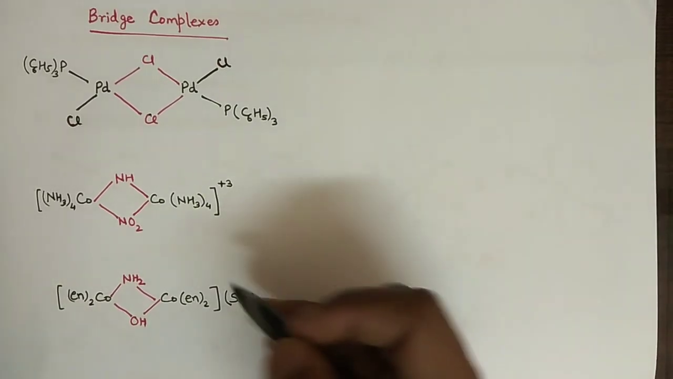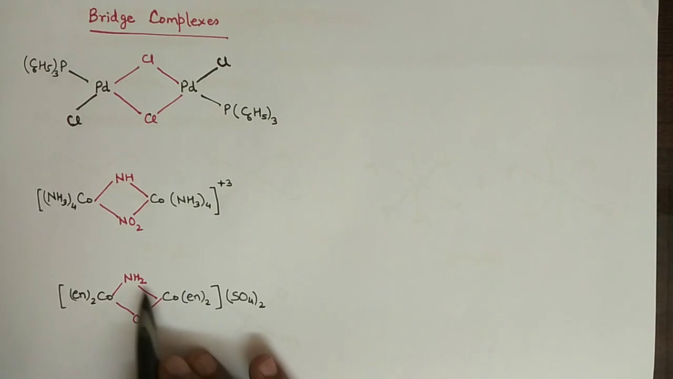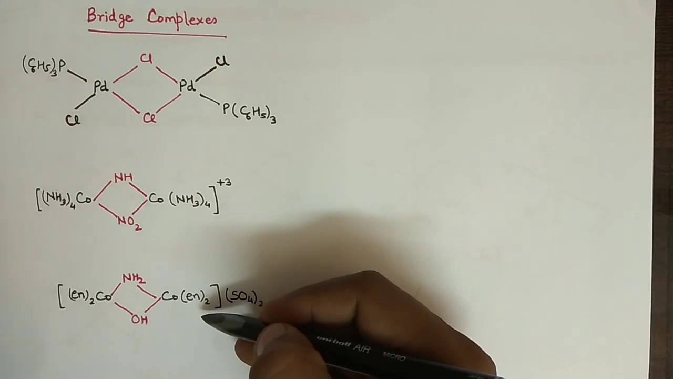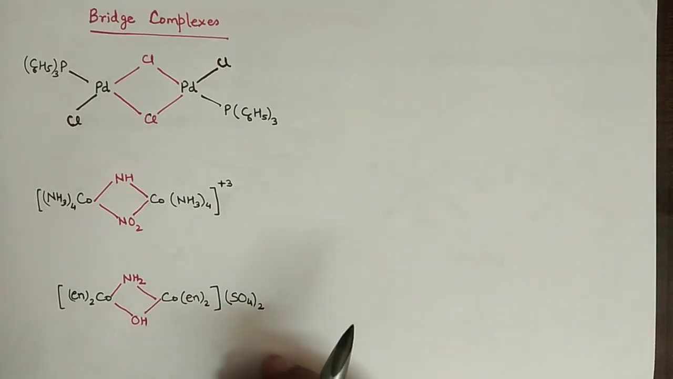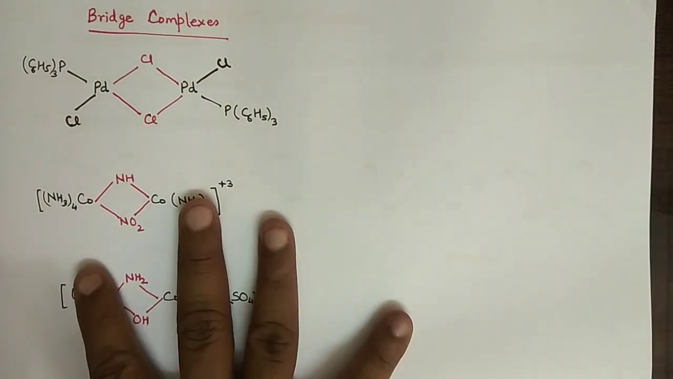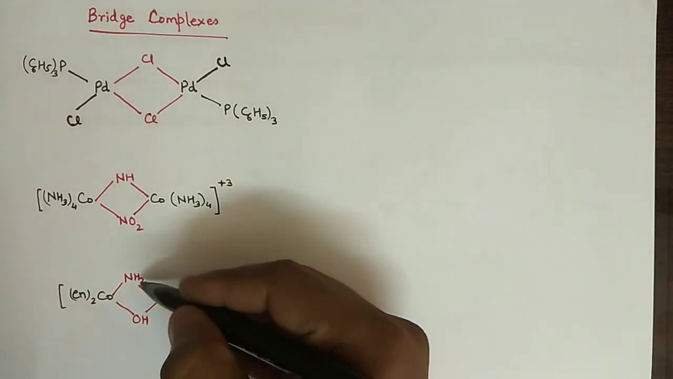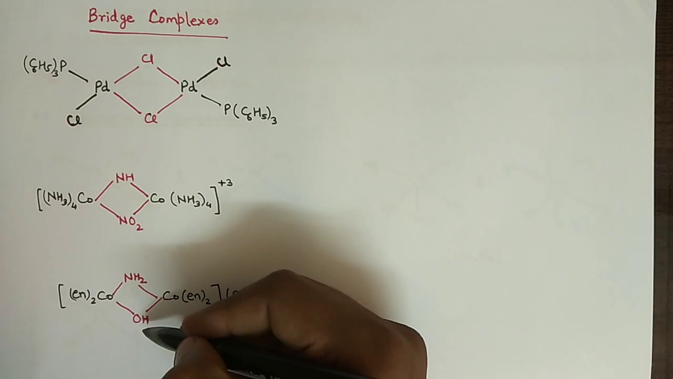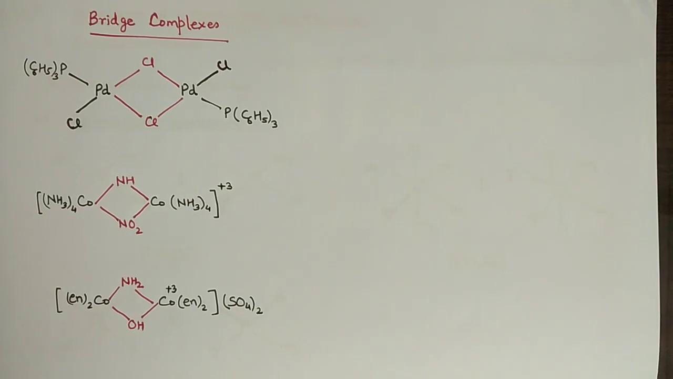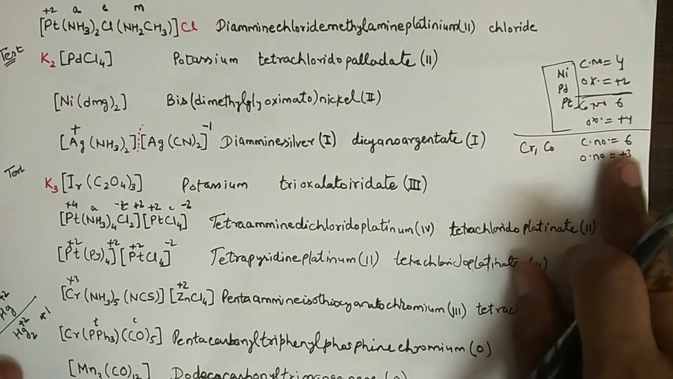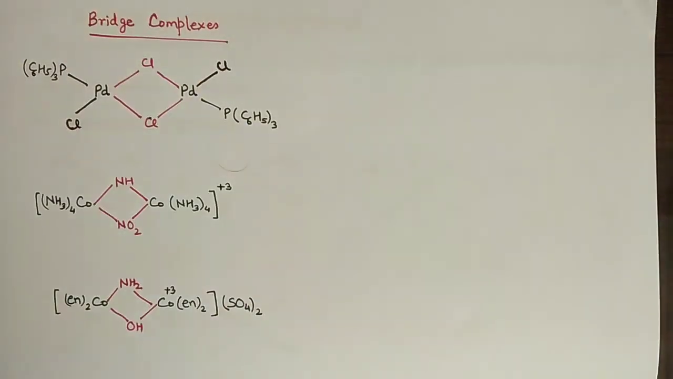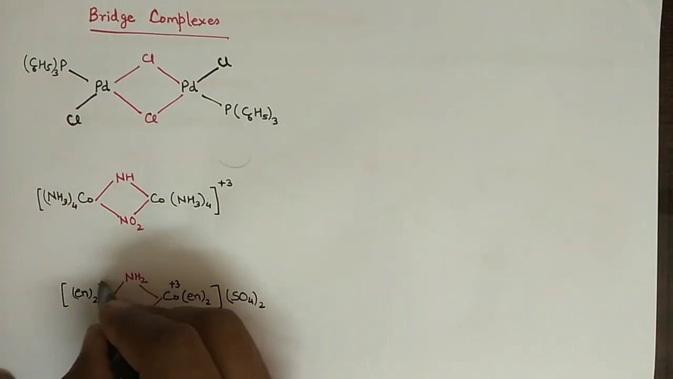So here is the hint. Since cobalt is bonded to this group and to ethylene diamine, one ethylene diamine makes 2 bonds, so 2 ethylene diamine makes 4 bonds. So 4 bonds, 2 bonds, 6 bonds, 6 coordination number plus 3 oxidation number from the hint that we have studied. Coordination number 6, oxidation number 3. Alright. So the oxidation number is 3 and the oxidation number is 3 for this one also.